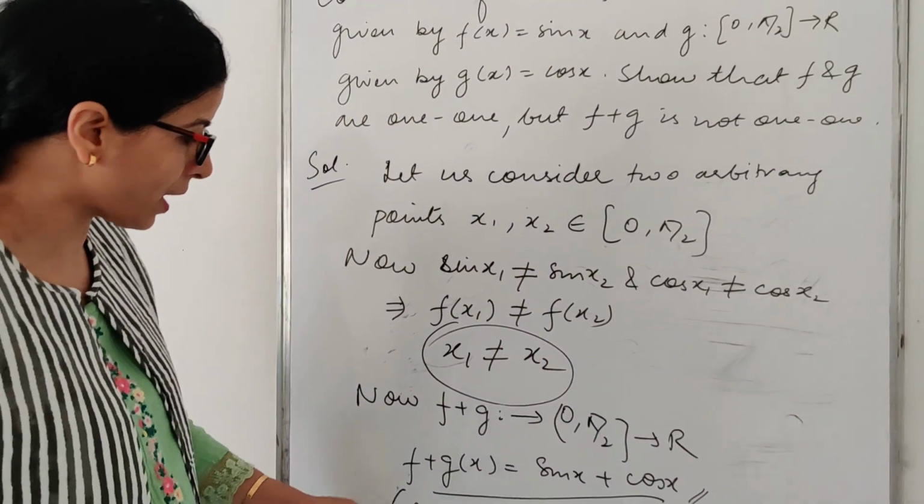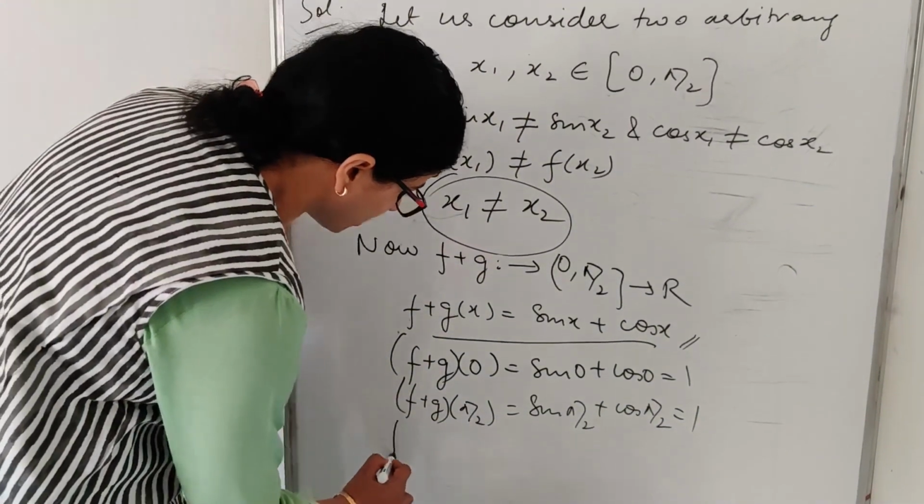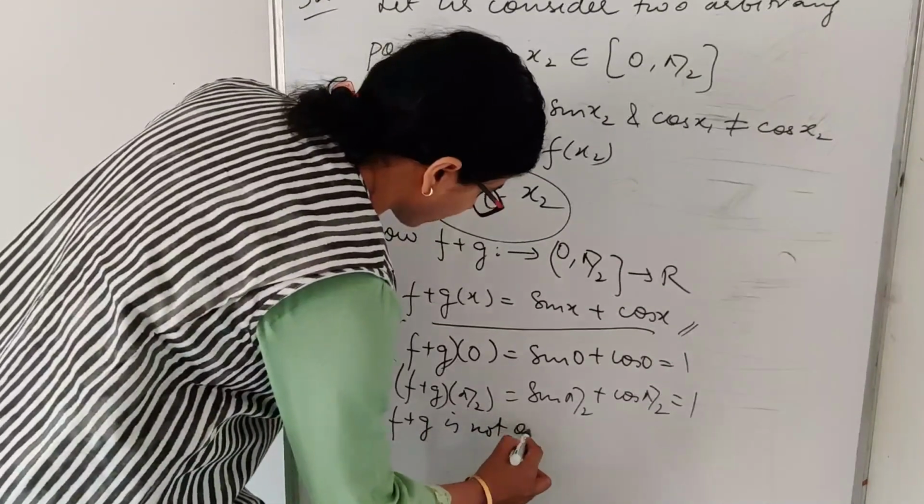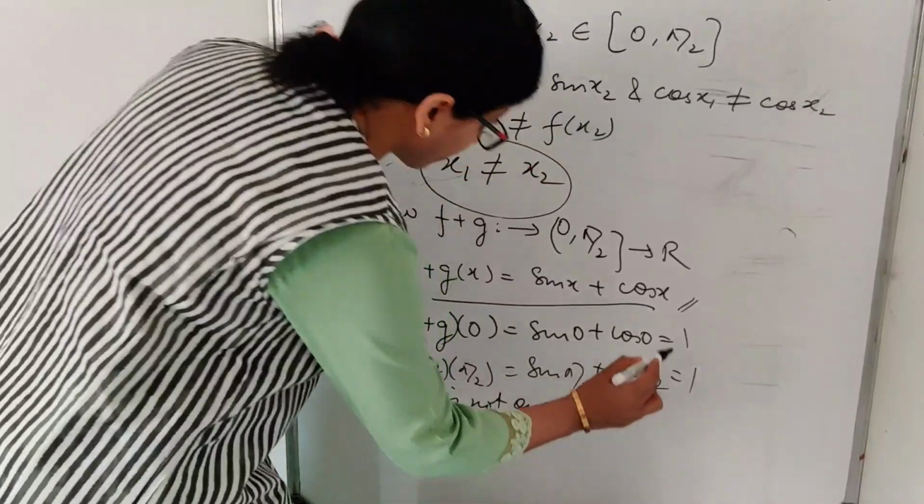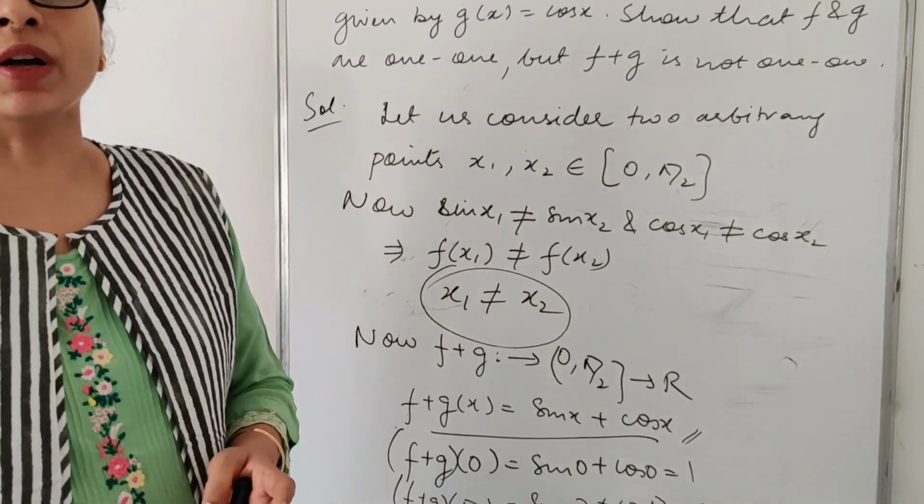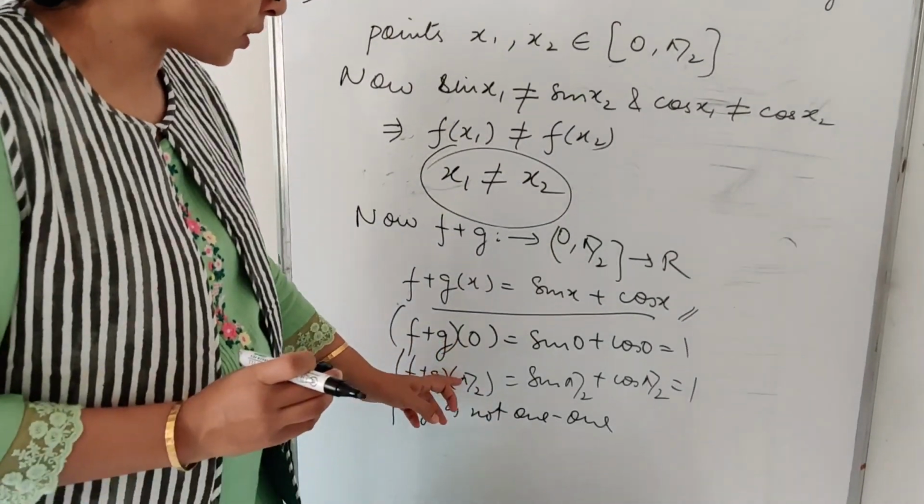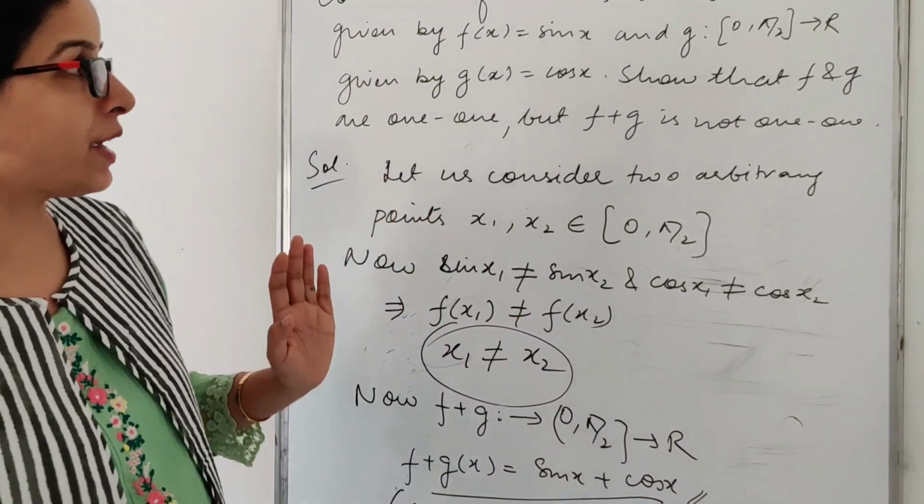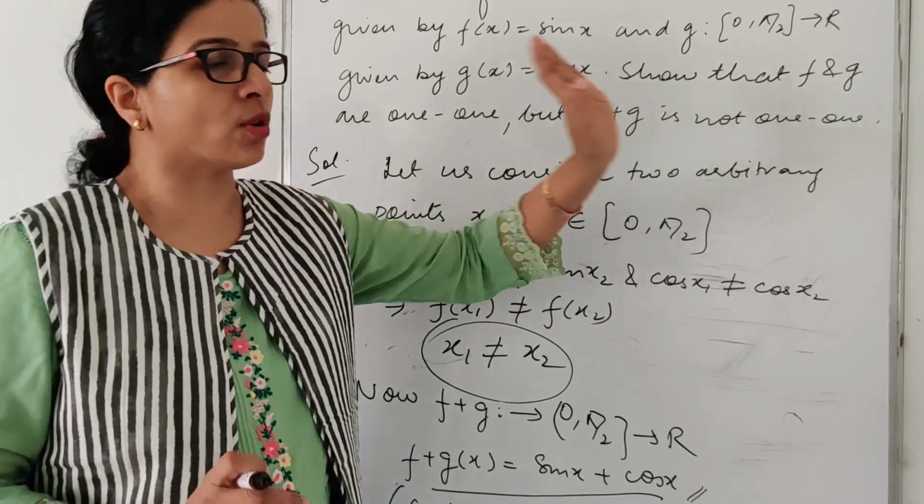So what does that imply? That f plus g is not 1-1. When it is not 1-1, what does it become? It becomes many-1. Many elements are going to one image. Okay, so hence my f plus g is not 1-1.